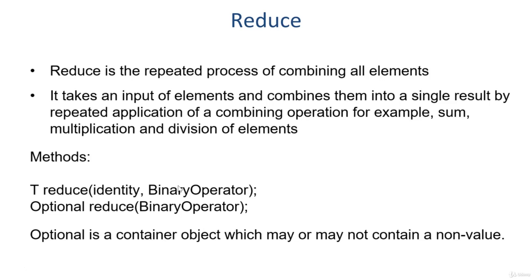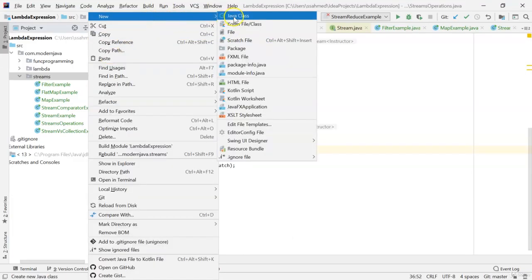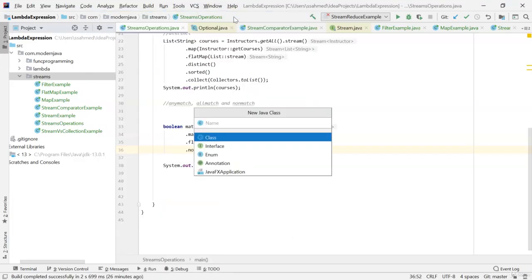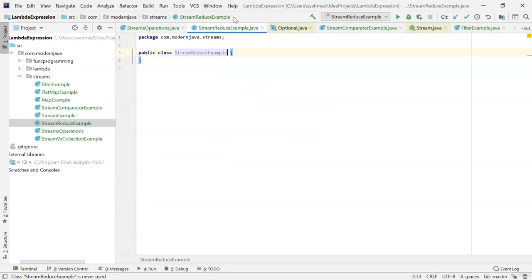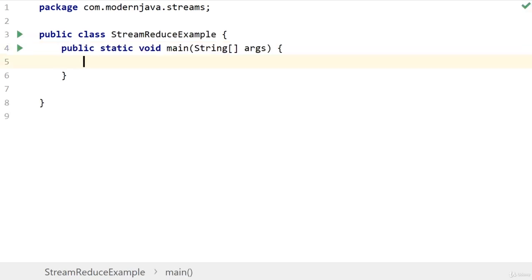Now let's look into an example of reduce in IntelliJ. So let's create a new Java class, and the class name is StreamReduceExample. And create a public static void main.